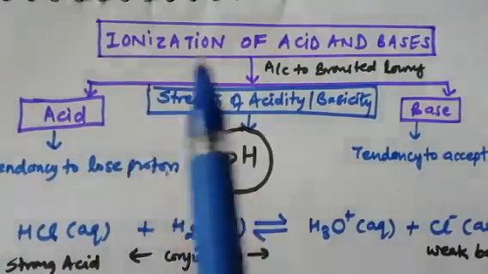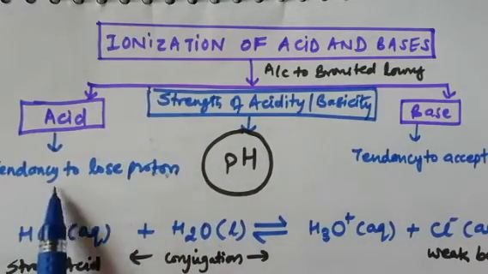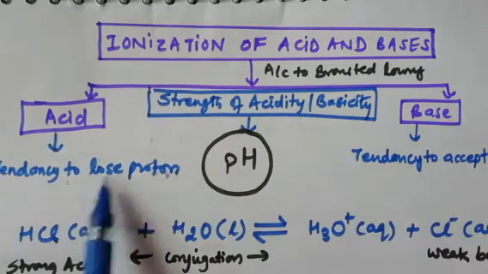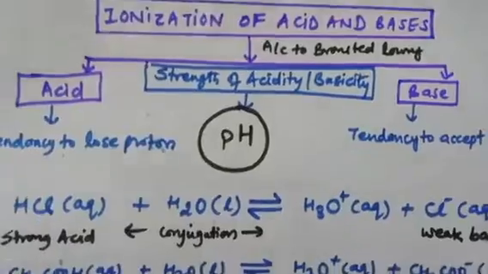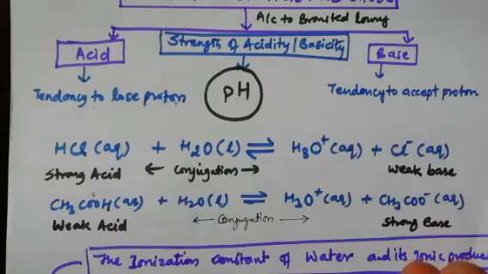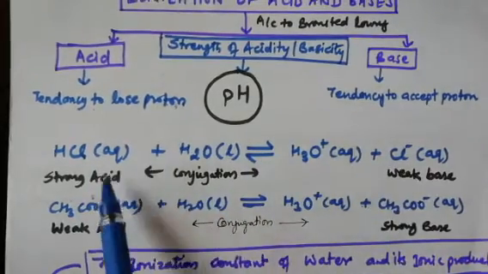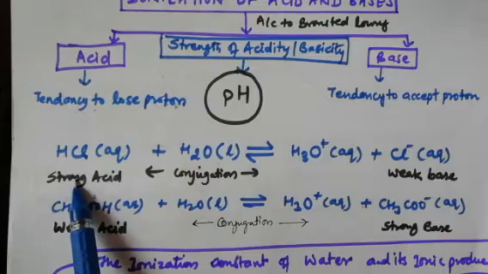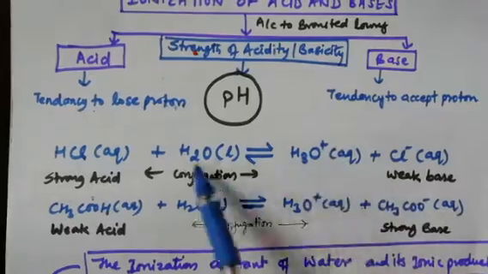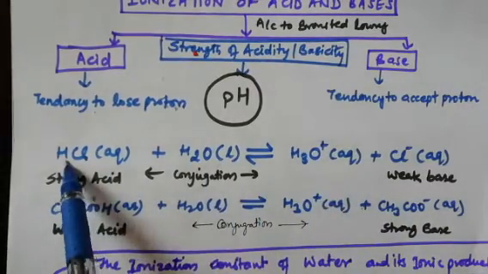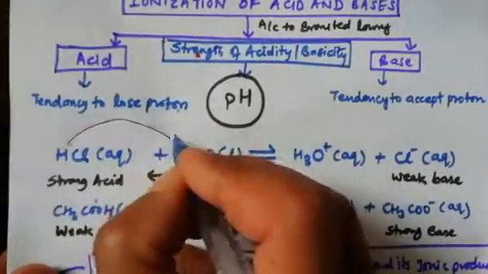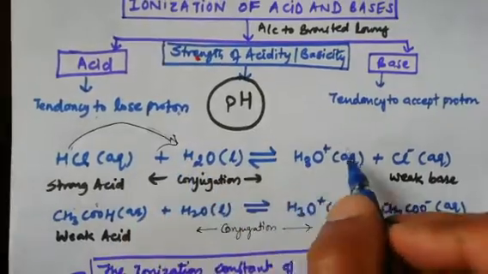So the strength of acidity and basicity can be measured by measuring the loss of proton and acceptance of proton. Let's take an example in a conjugation way. Conjugation is what? I can say a mixture of acid and base. So if HCl is a strong acid, when HCl reacts with water, it will give H3O positive ion, because H will be removed from here and it will be accepted by H2O, and H2O will convert into H3O.